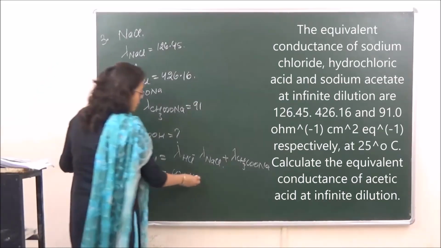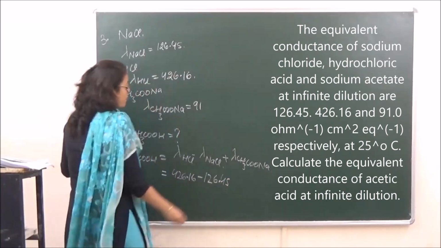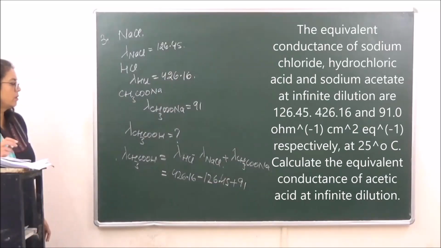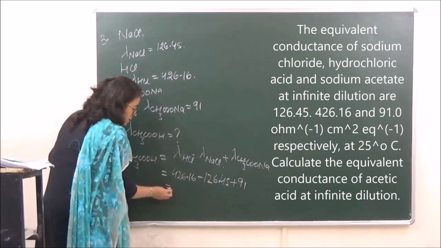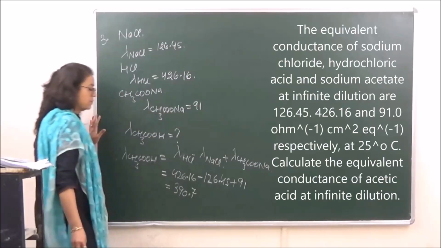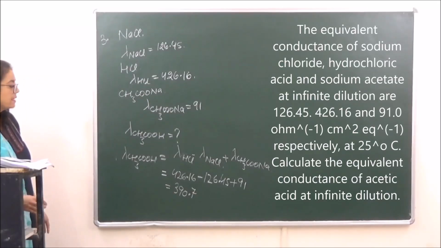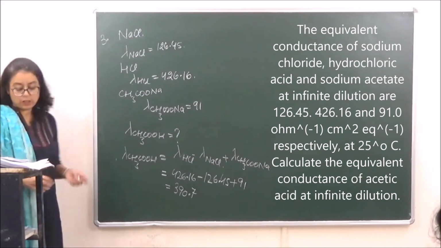Lambda for NaCl given to us is 126.45, and for sodium acetate is 91, right? So when you calculate this, the answer comes to 390.7 Siemens centimeter square per mole. Got it? Then let's go on to question number 4.